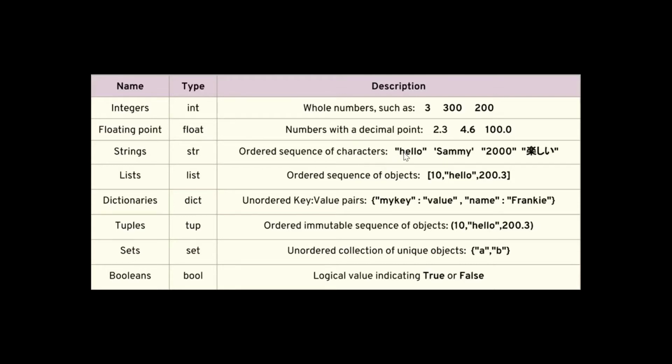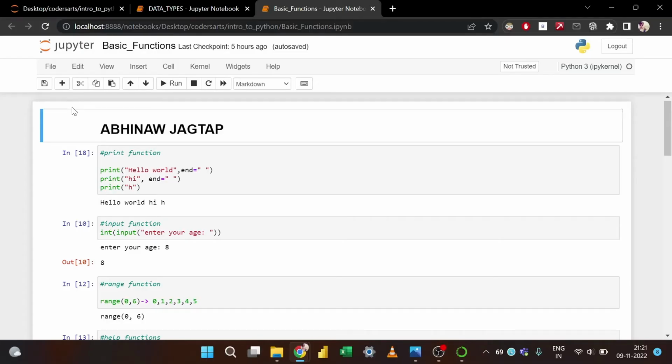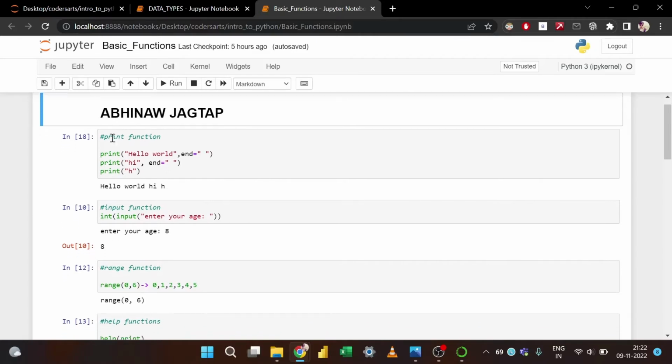So let us start with that. So before jumping into the strings, let us first of all look at some of the basic functions that Python contains that are very essential in order to function properly inside Python or do any kind of stuff in Python. So for example, first function is the print function. So whenever you want to print anything, you will use this function, print function. Print function generally prints anything that you want in a manner that it will have new lines automatically.